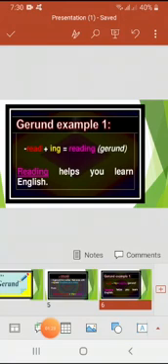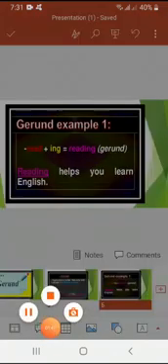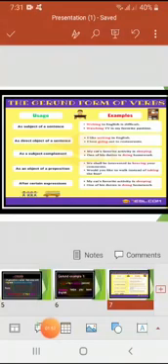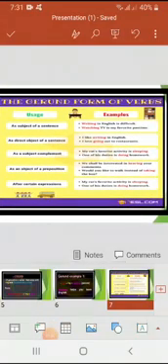Now, look at the first example of a gerund that is given: read. This is a root word. If we add ing to it, it will become reading. Now it's a gerund. It's not a verb now because we have added ing. For example, reading helps you learn English. Here reading is behaving as a gerund because it is at the place of the subject, and helps is the verb over here.